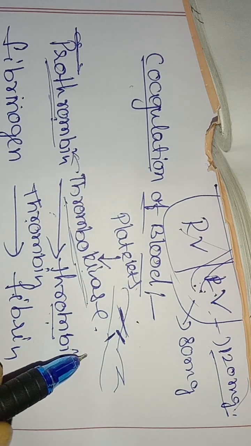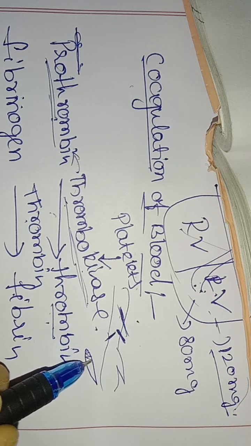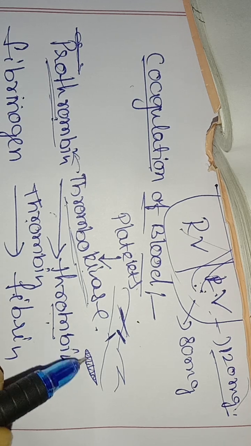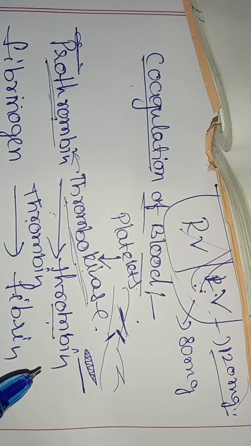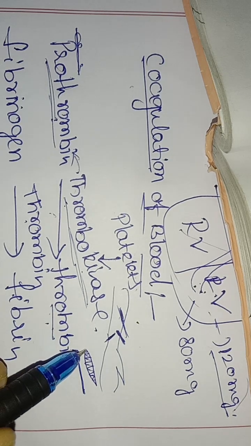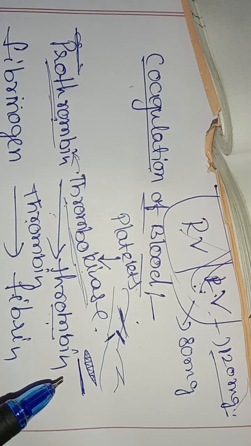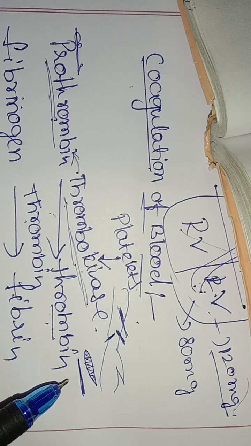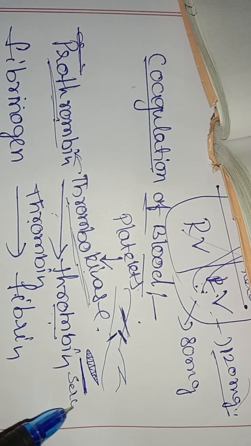Suppose there is a cut on your hand. The fibrin fibers entangle at this place and form thread-like structures. They pull both sides together and close the wound, forming a clot. The fibrin fibers attach to the edge of the wound and pull them together. The yellowish, straw-colored fluid portion after formation of the clot is called serum.